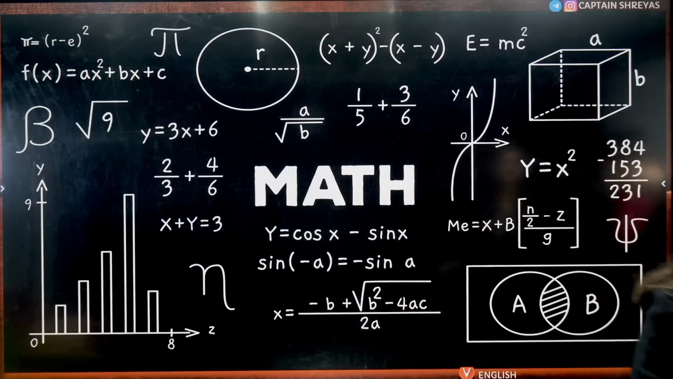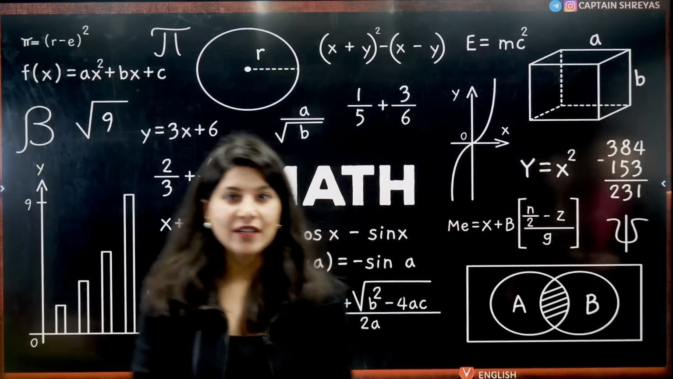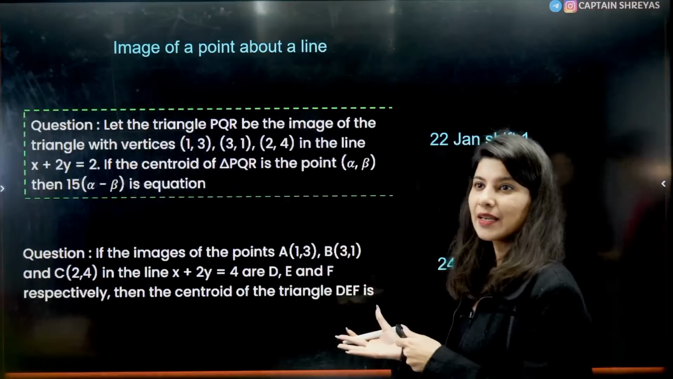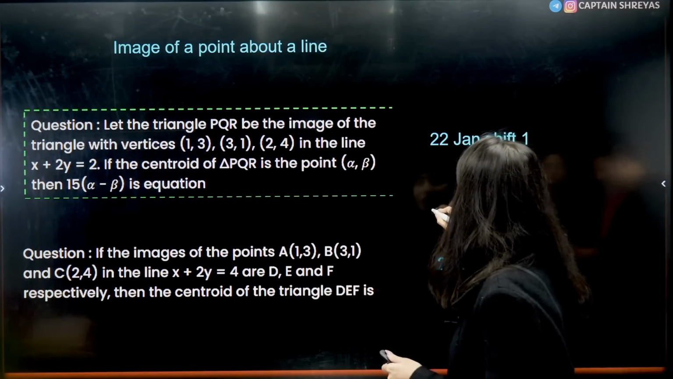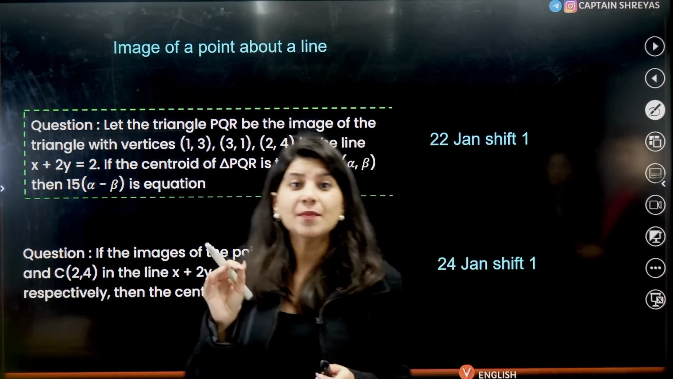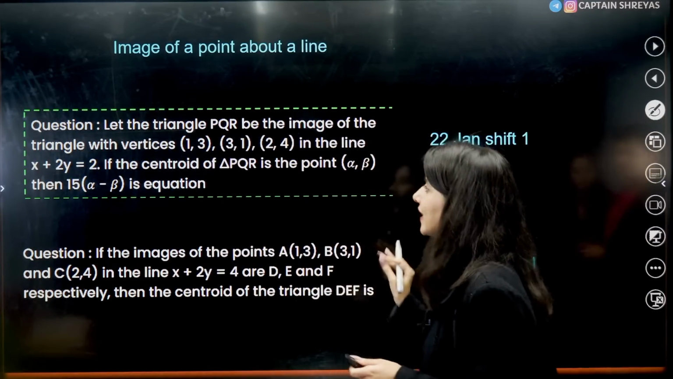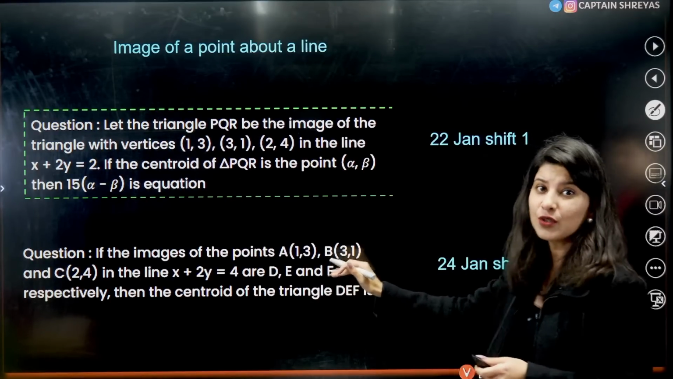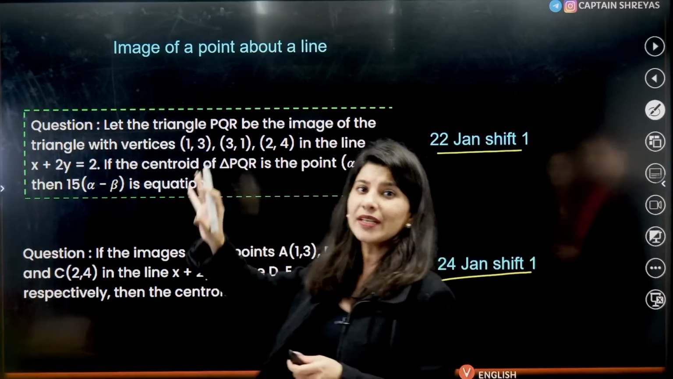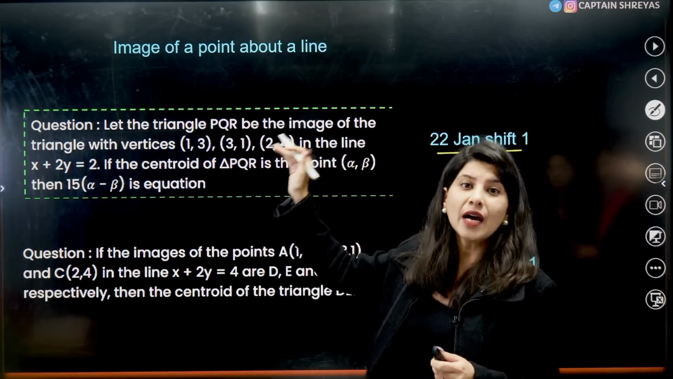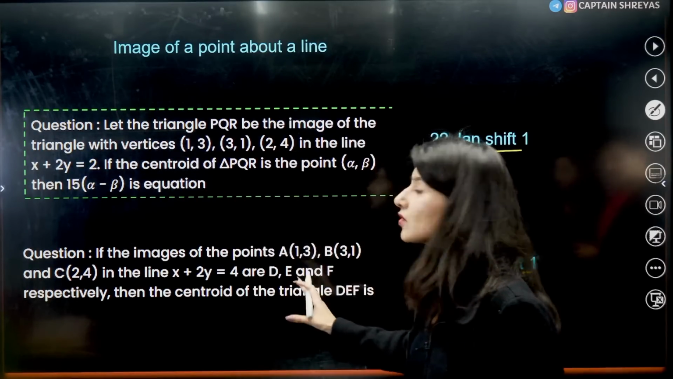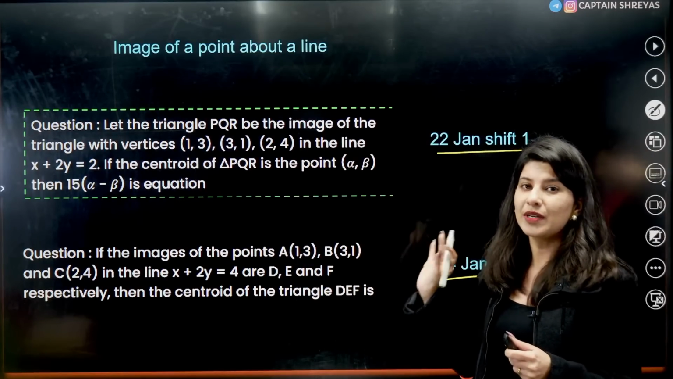Yeah. From mathematics, we've got a couple of the most repeated patterns, or you can say models. The first one I have got is from coordinate geometry. Coordinate geometry, image of a point on a line, right? This is asked in 2 shifts, you can see 22nd January shift 1, 24 January shift 1. Direct question, image of a point about a line, a direct formula based question, just a little bit calculative, so you can just watch this and revise this particular formula very well.